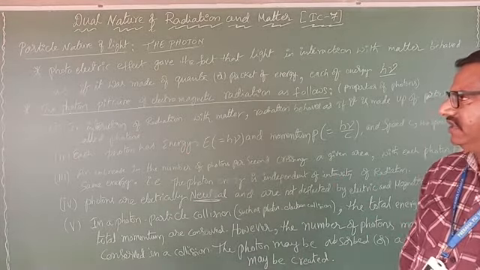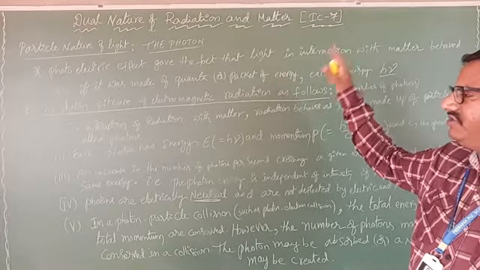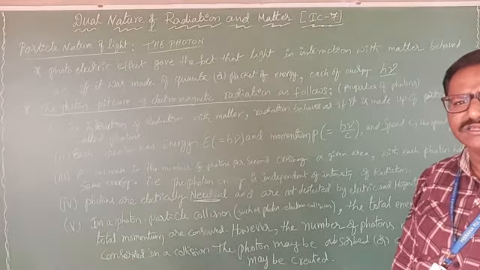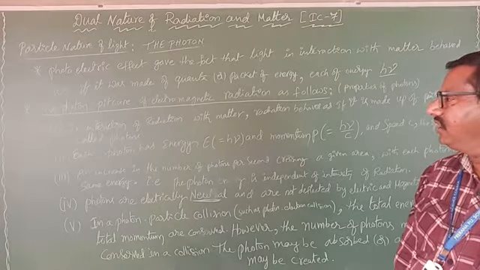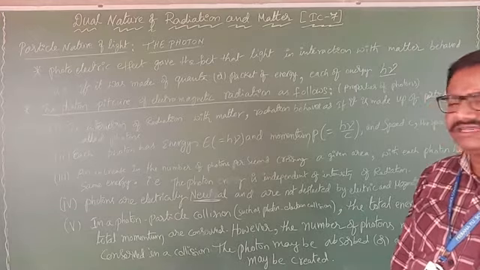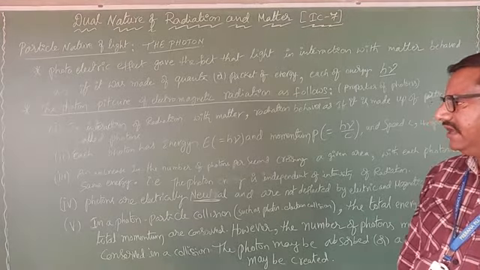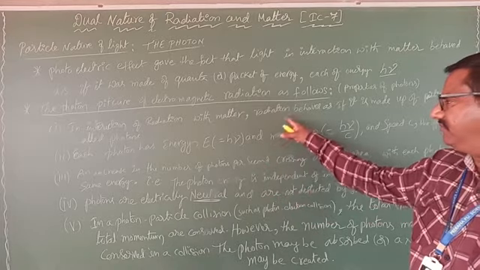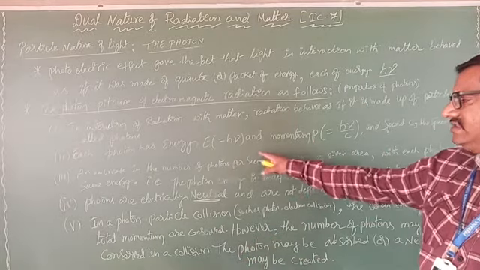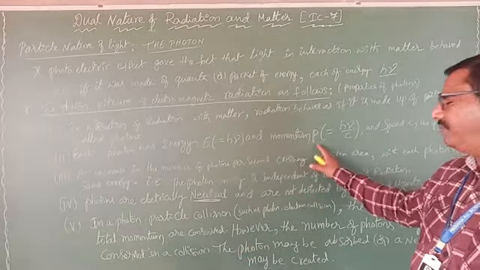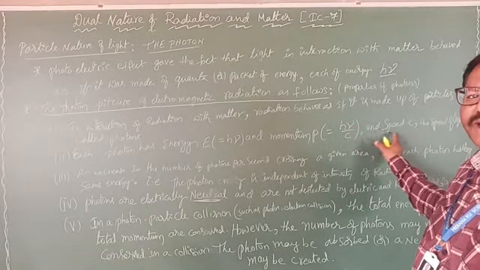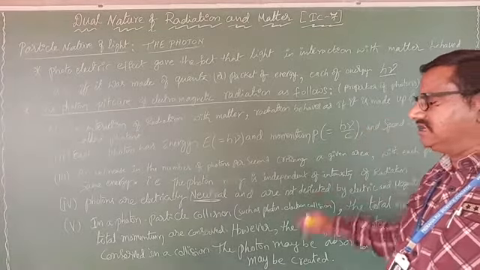In the photoelectric effect, the light falling upon the metal surface behaves as tiny particles. These particles have packets of energy called quanta, and the quantum energy is equal to h nu. In the interaction of radiation with matter, it behaves as particles called photons, with energy h nu and momentum p equal to h by lambda, and they move with the speed of light.